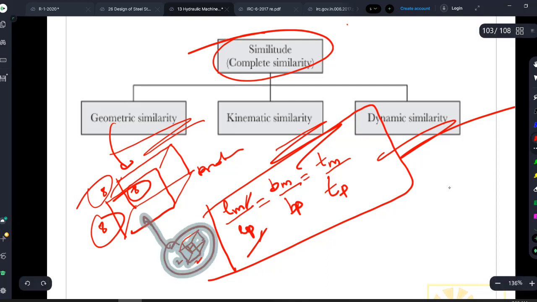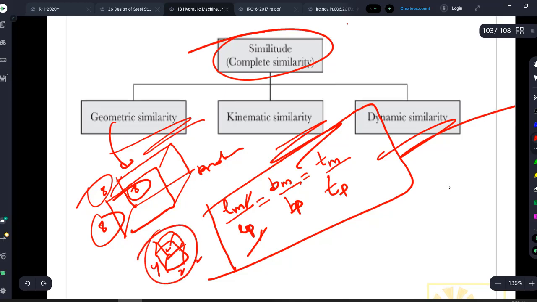Instead, if my model is something like this, 2, 2, but this is 4, will it be geometrically similar to this? No, right? If you magnify it, you will not get 8, 8, 8. You will get 8, 8, and here you will get 4 times the cube, some 64. You will not get the right thing, right? So I hope you are getting it.